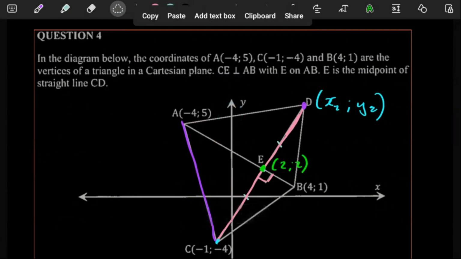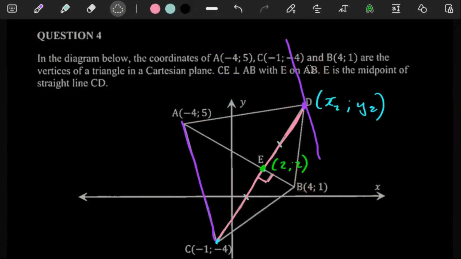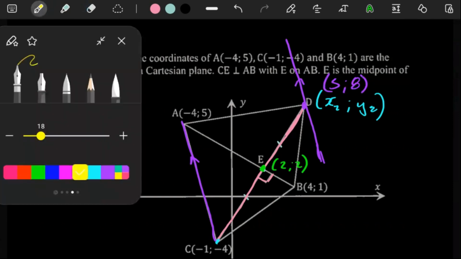So technically speaking, with what they are referring to, our line would be somewhere there. This is where our line would be, but it has to be parallel to AC. If they're parallel, it means that their gradients are equal. So we can just get the gradient of AC and use that as the gradient of our line here. And then here we already have the coordinate of D, so that can help us to eventually get a full equation of the line.